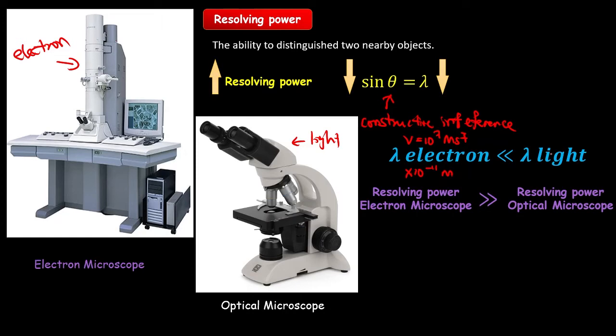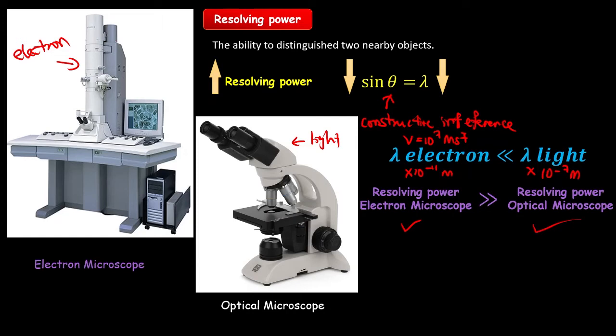Compared with light, light will have a wavelength of 10 to the power of negative 7 meter. So comparing these two wavelengths, the electron will have a much smaller wavelength than light. When you have a very small wavelength, sine theta will decrease. In other words, the resolving power of the electron microscope will be greater than the resolving power of the optical microscope.